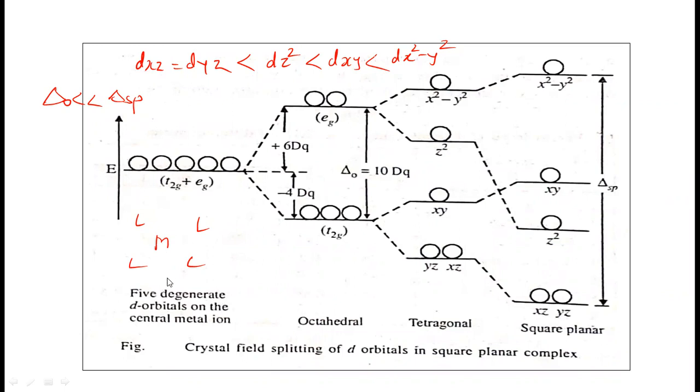While for the orbitals which have the z component, along the z axis there are no ligands. So the dz square orbital ultimately goes down. Let us show here, the dz square orbital goes down here. So those orbitals which have the z component, their energy level will decrease. And those orbitals which have the x and y component, their energy level will increase here. So this is about the crystal field splitting of d orbitals in square planar complexes.